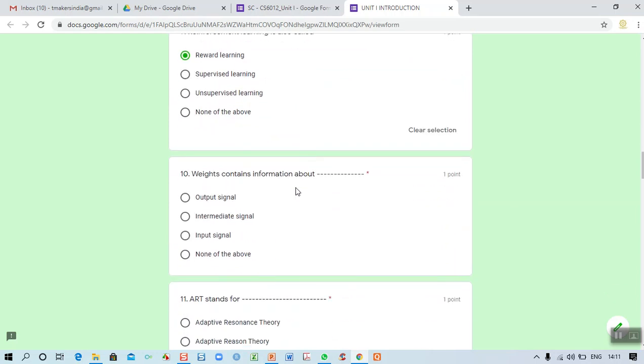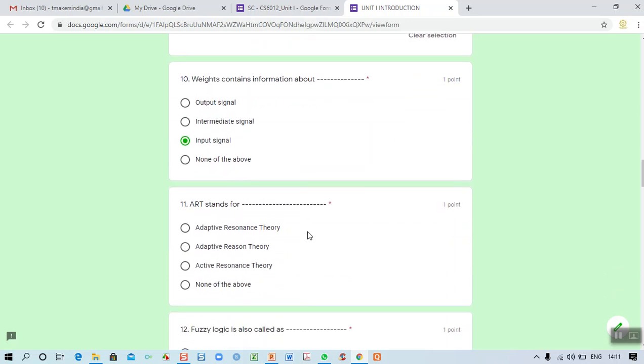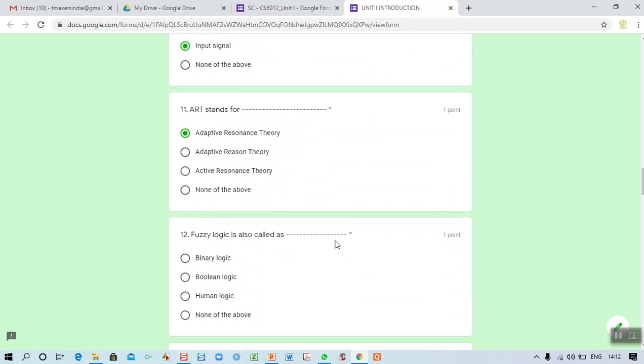And the 10th one: weight contains information about what? Weight contains information about the input signal. We multiply the input value with the weight, so it is associated with the input signal. Then what does ART stand for? ART, I told you, is adaptive resonance theory. ART stands for adaptive resonance theory. It is one type of application where we use artificial neural networks.